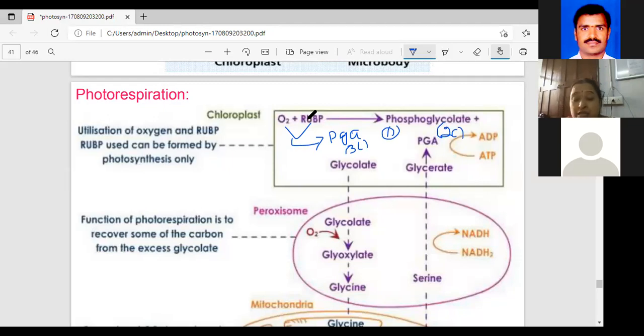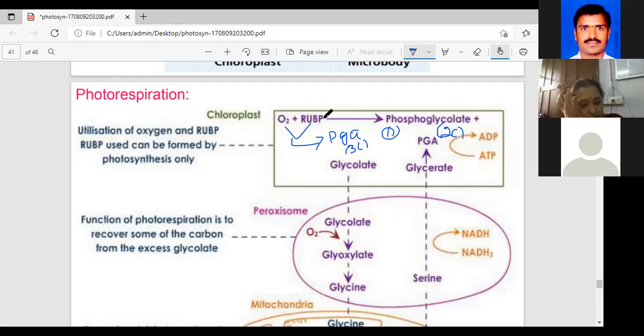How many carbons are present in RUBP? 5 carbons. Here you can observe it splits into 3 carbon phosphoglyceric acid and 2 carbon phosphoglycolate. This is the first step in this cycle.